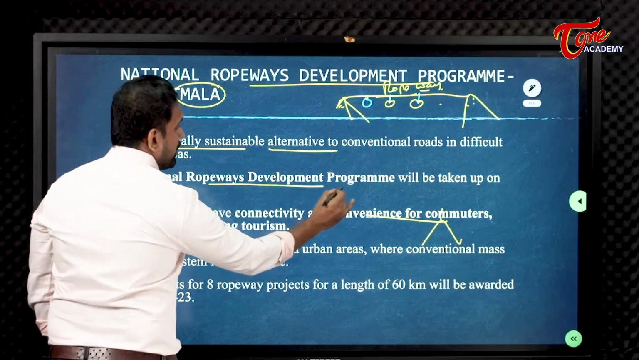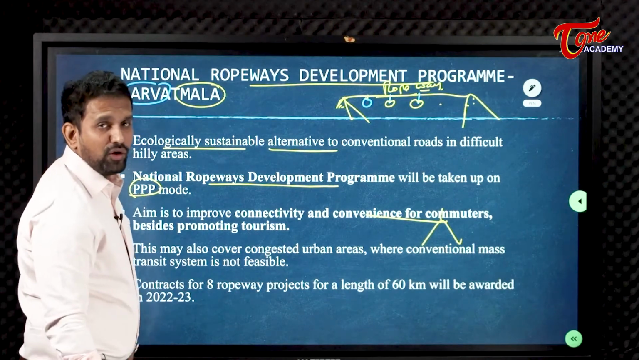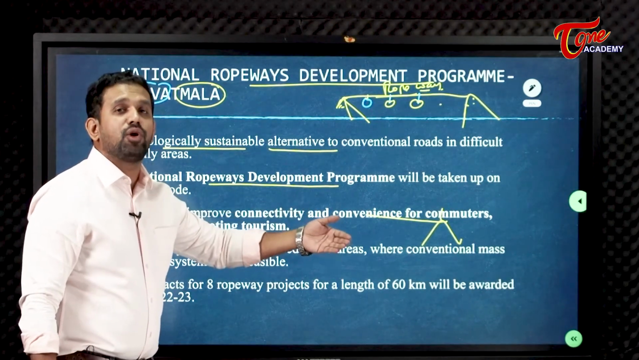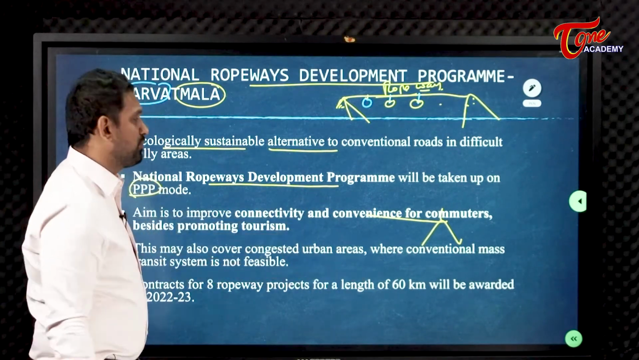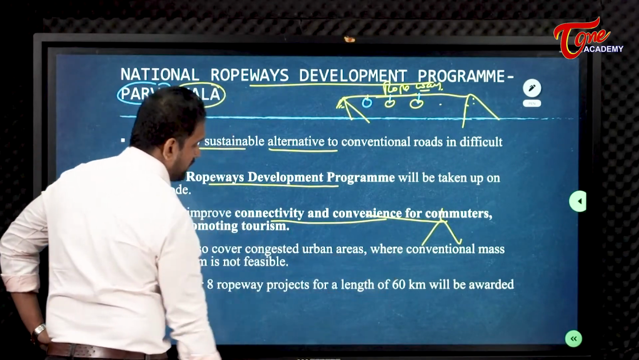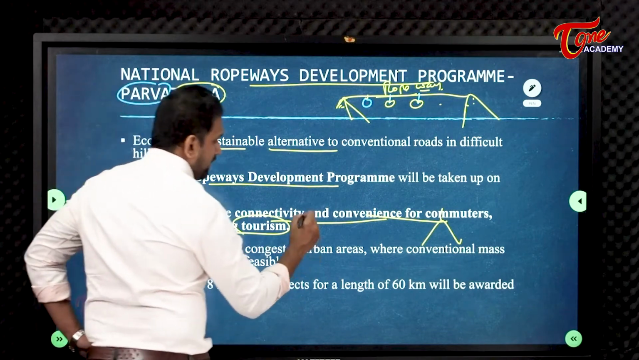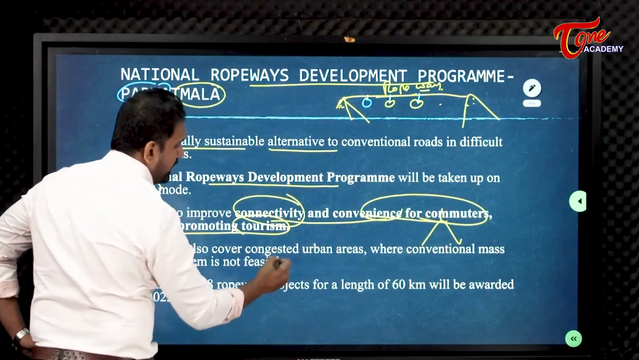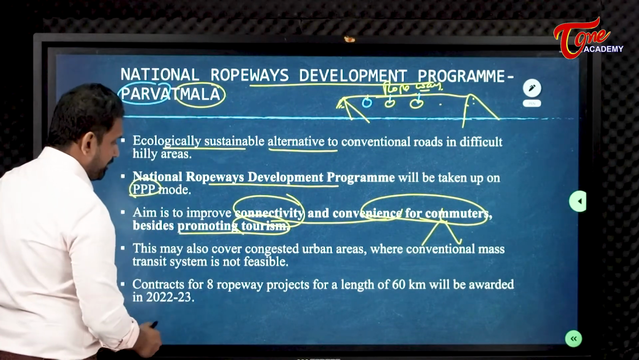National Ropeway Development Program will be taken up on PPP mode. Very important. Only government money will not be there. Government will find some contractors, and the contractors and the government together will carry out this project. It aims to improve connectivity and convenience for commuters besides promoting tourism also. Connectivity is one point, convenience is another point, and tourism. Three important objectives are given for this project.